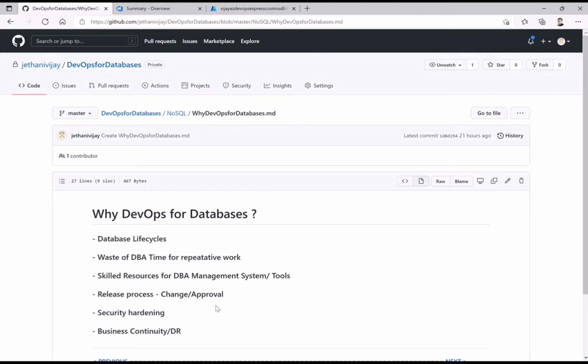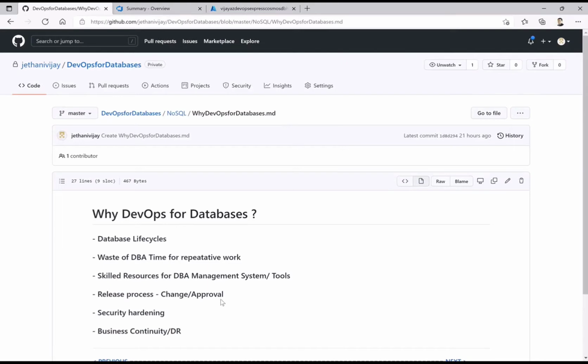The important aspect is also security, because most of the time we work on management machines which are completely open for all admins to do any number of things. With DevOps, we can bring in hardening, which only allows what is required for that particular job.